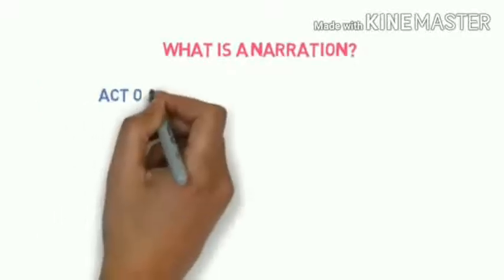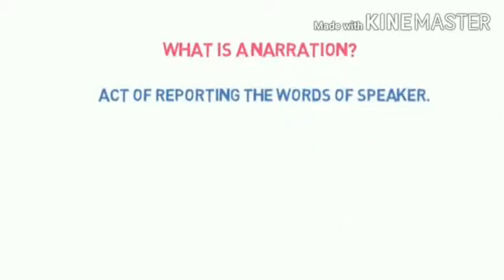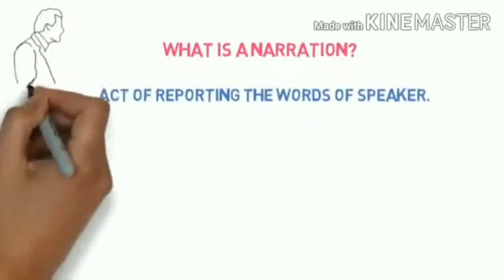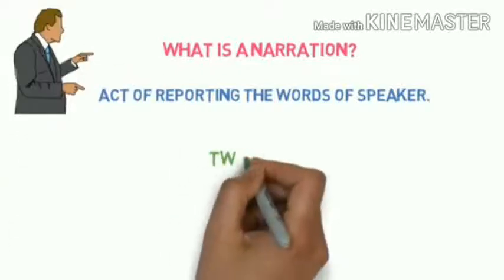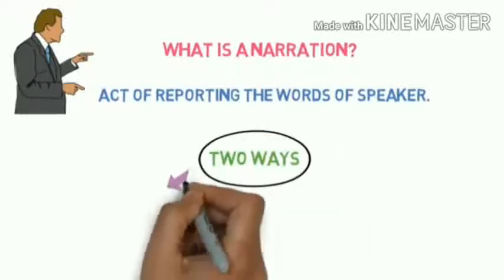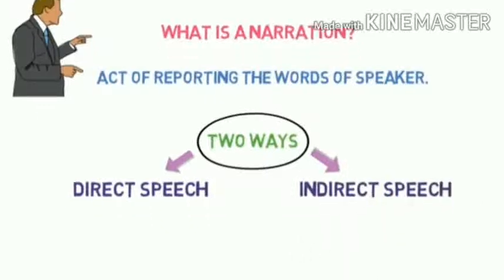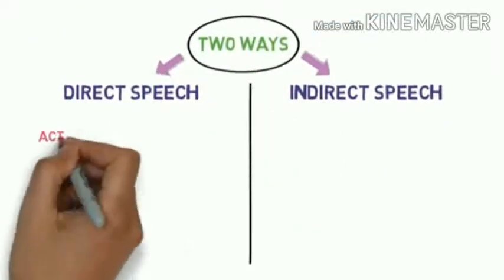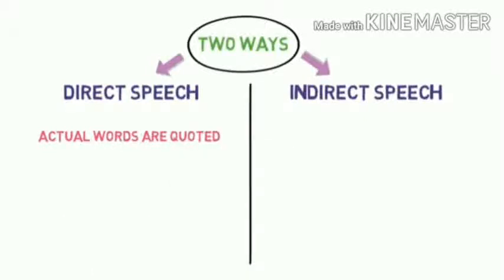And when you learn about direct and indirect speech, you must learn what is narration. What is a speech? It is the act of reporting the words of a speaker. Okay, narration is nothing but telling the words of somebody to somebody else. That can be done in 2 ways. Speaking of your father's words to your mother is called narration. And this narration can be done in 2 ways, that is direct speech and indirect speech.